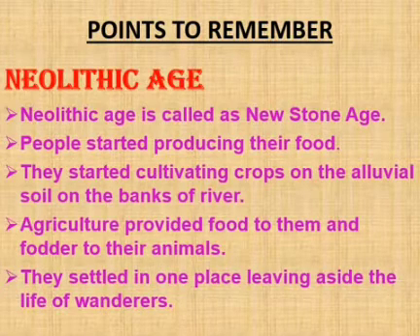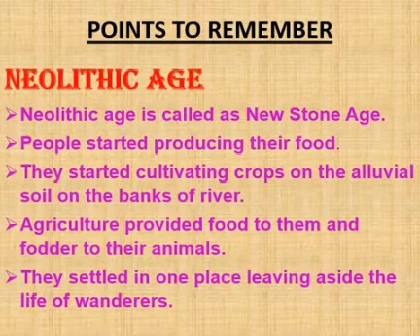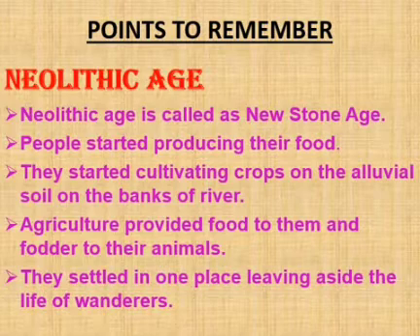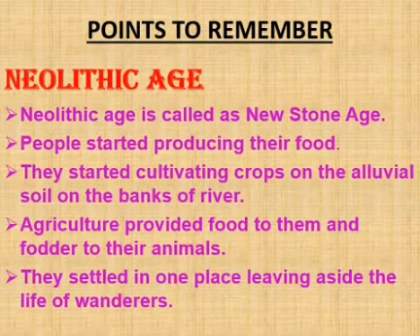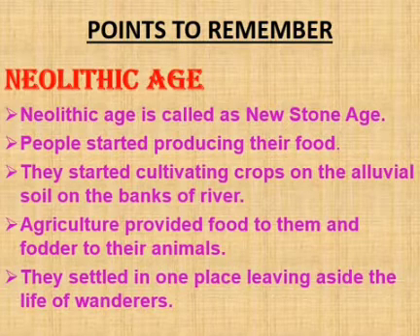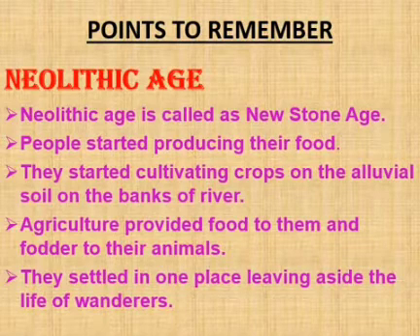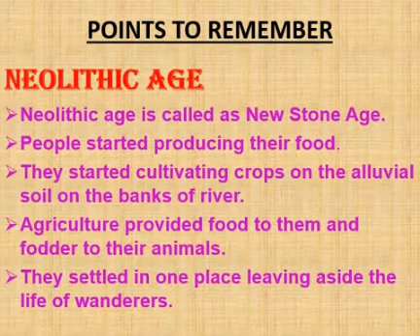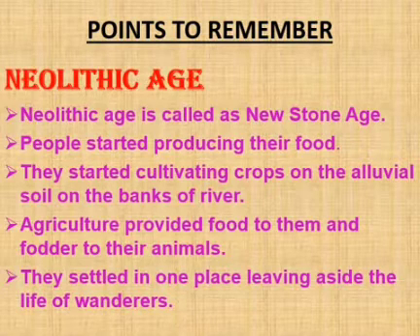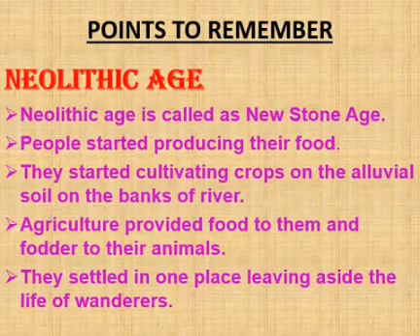Children, repeat again. Neolithic Age is called as New Stone Age. People started producing their food. They started cultivating crops on the alluvial soil on the banks of river. Agriculture provided food to them and fodder to their animals. They settled in one place, leaving aside the life of wanderers. Children, you need to write these points in your classwork book.